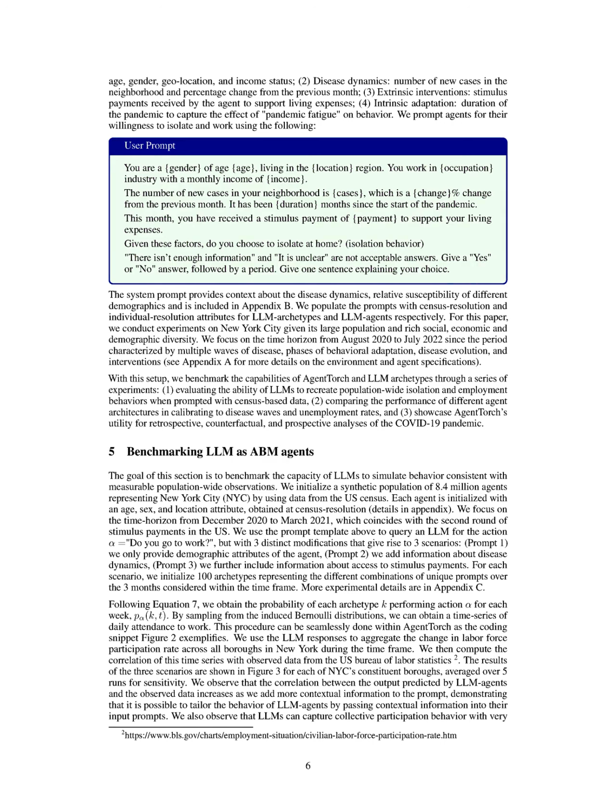The experimental design involved querying LLMs with different prompts that included demographic attributes, disease dynamics, and financial incentives to assess their ability to recreate population-wide behaviors.